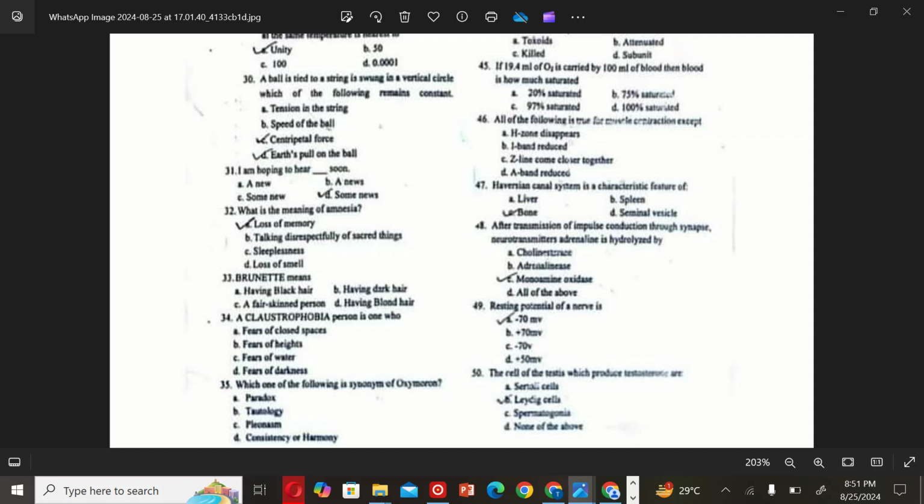And the last MCQ is: the cells of the testes which produce testosterone are. So the correct option is B.